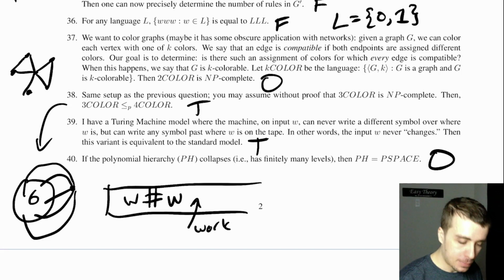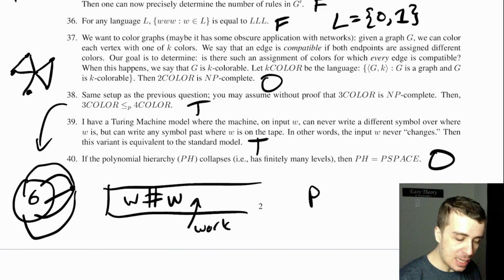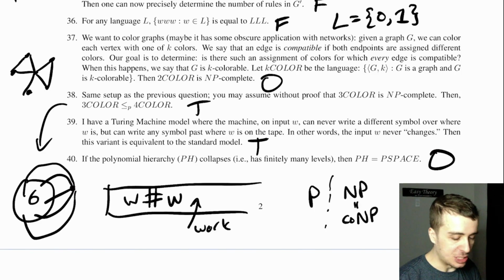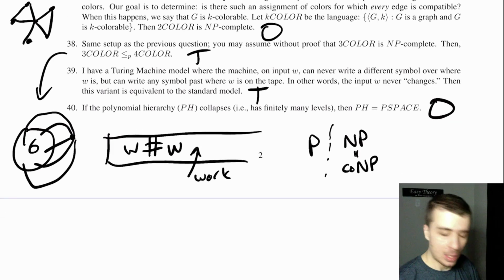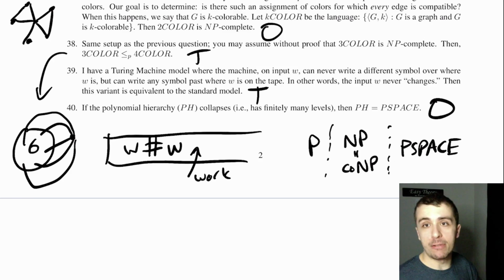this is open. So it could be that, let's just say it all collapses down to the 2nd level, which means that we have P here, and we have NP equal co-NP, let's just say, maybe it collapses to the 2nd level. Then it still could be that PSPACE is separated from NP.